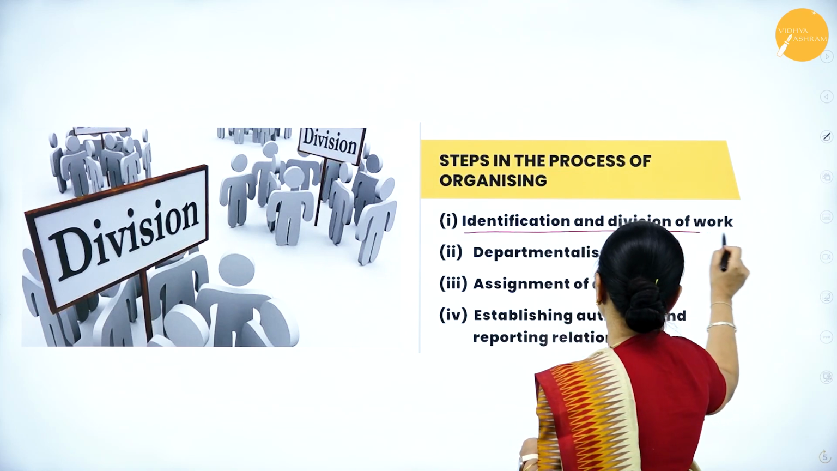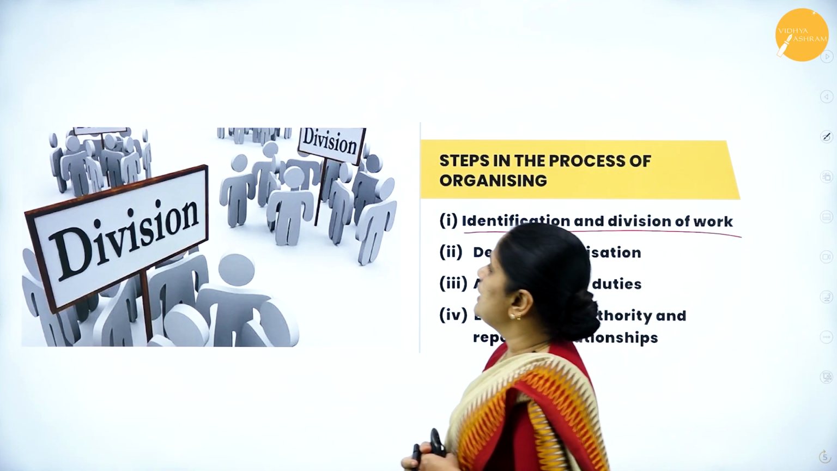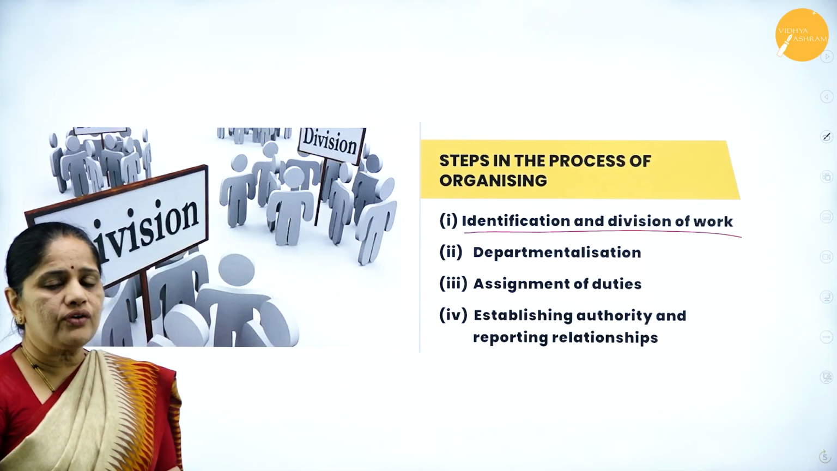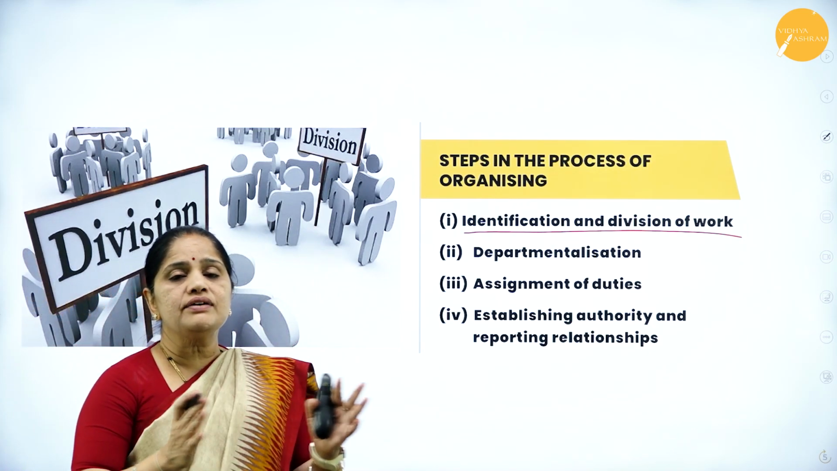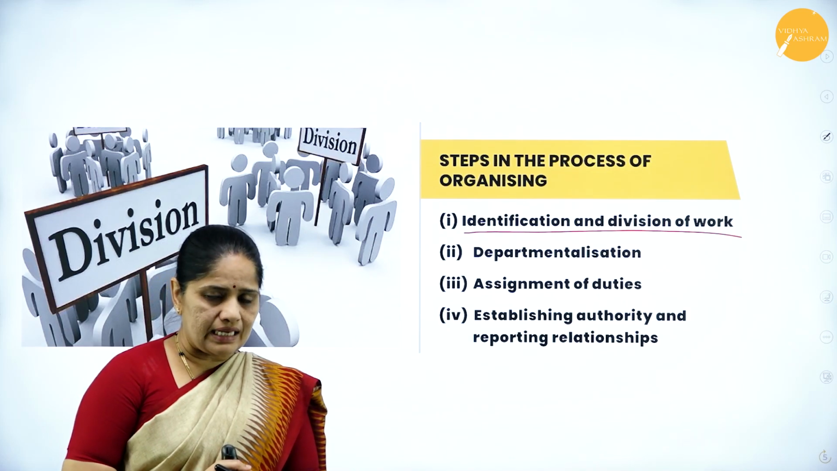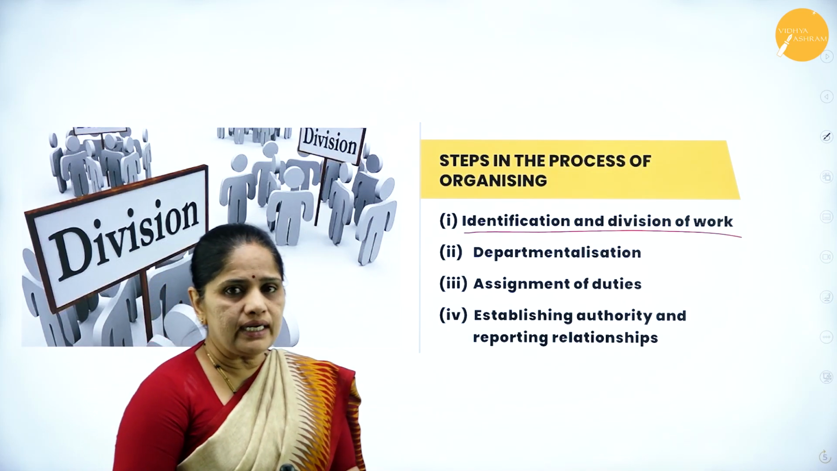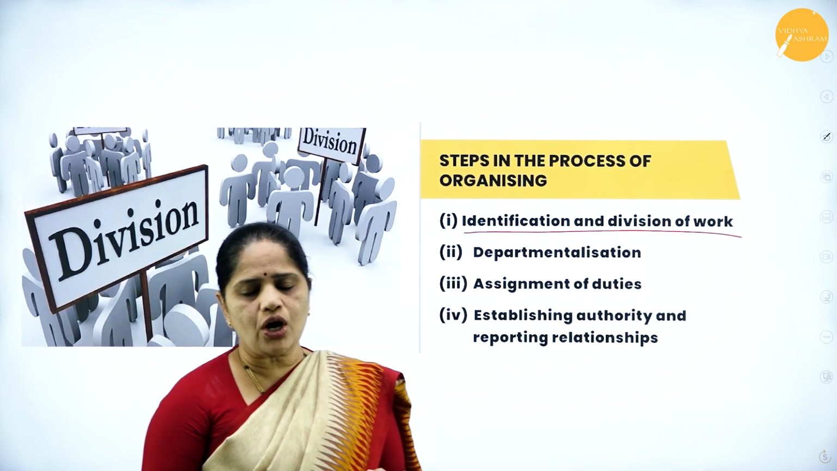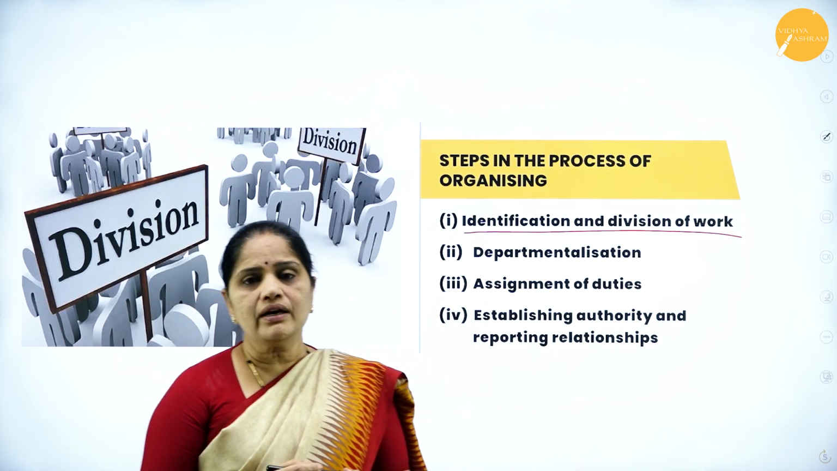Now, the first step is identification and division of work. First thing in organizing, we will be identifying what are the various kinds of work to be done in an organization. So, it can be the marketing job, HR job, the finance job, we have the advertisement, etc.